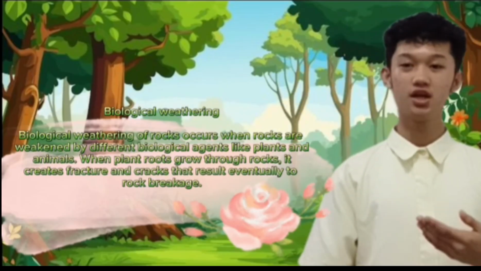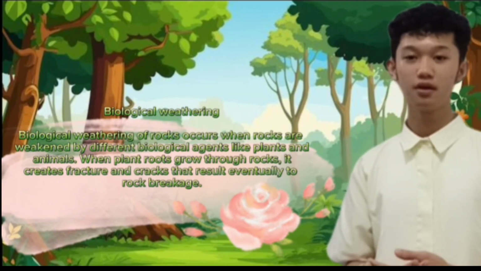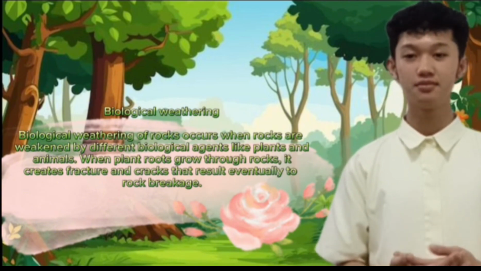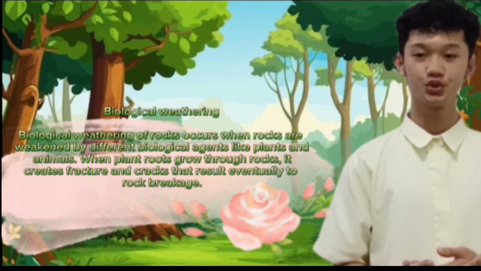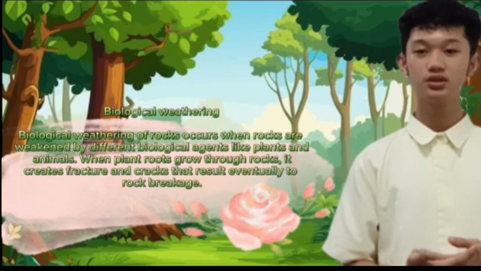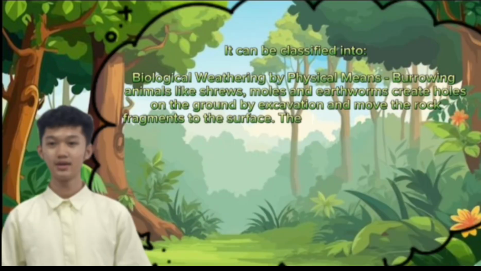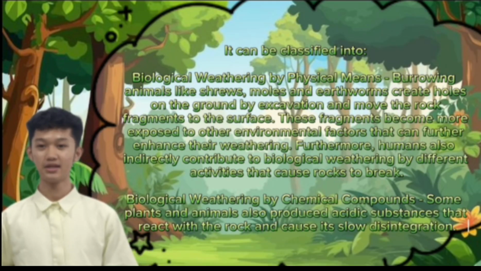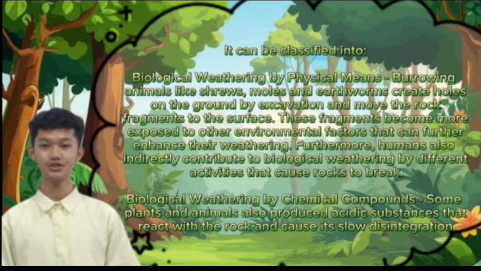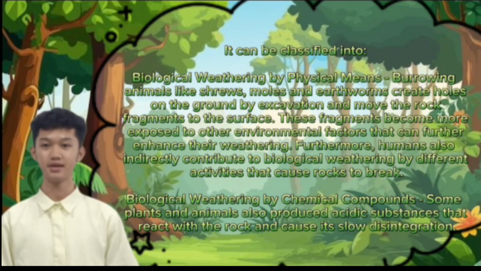Biological weathering. Biological weathering of rocks occurs when rocks are weakened by different biological agents like plants and animals. When plant roots grow through rocks, they create fractures and cracks that eventually result in rock breakage. It can be classified as biological weathering by physical means. Burrowing animals like shrews, moles, and earthworms create holes underground by excavation and move the rock fragments to the surface.